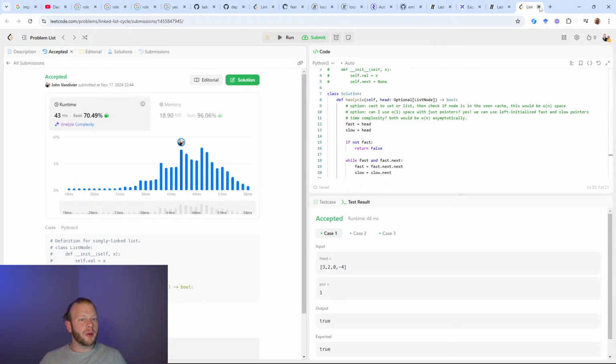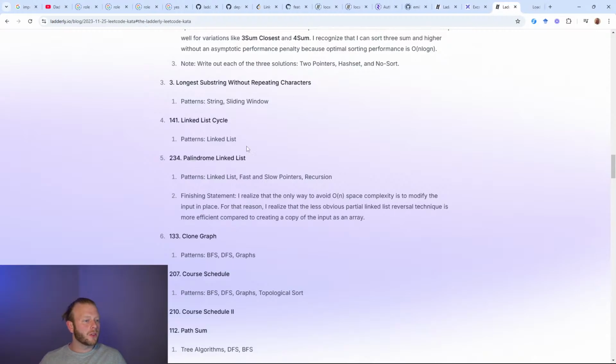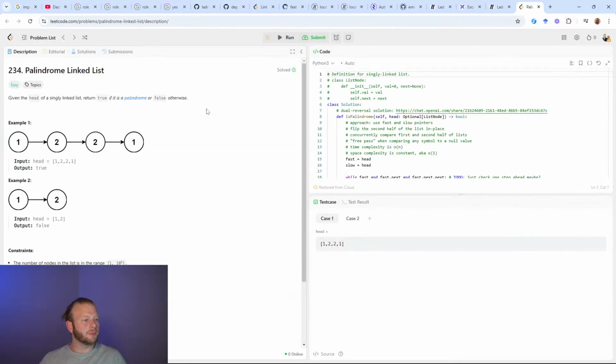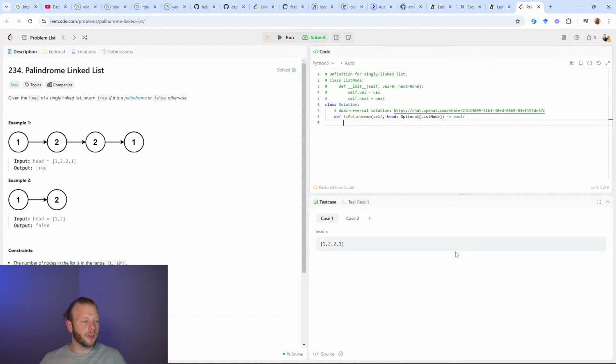So let's go for the palindrome then. So here's a palindrome linked list. Let me get rid of all this. So I've solved these problems before. This is not like my first time.